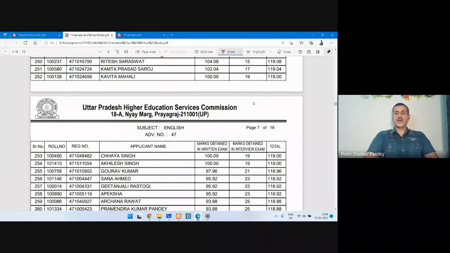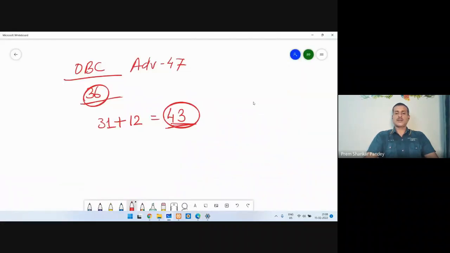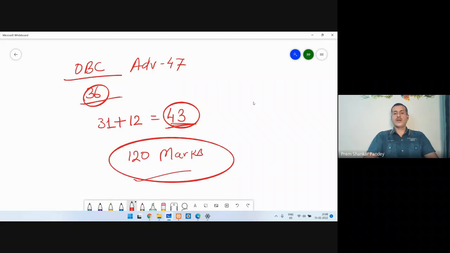So 118 can be the minimum cutoff, but for the safe side, I'm going to take 120. So all those candidates from the OBC who score 120 marks in total, including interview, are going to be surely in.